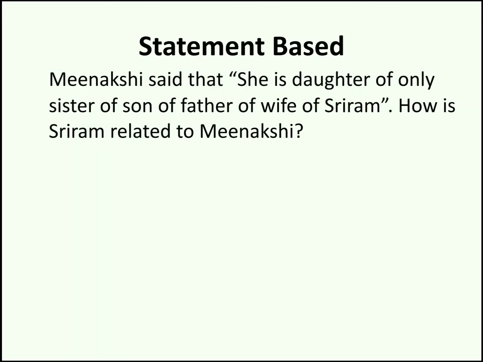Hope you got the answer. Meenakshi said that C is daughter of only sister of son of father of wife of Sriram. How is Sriram related to Meenakshi? So we have to find the relationship between Sriram and Meenakshi. Here Meenakshi is the speaker. We can rearrange the statement, starting from the last. Wife of Sriram is nothing but Sriram's wife.